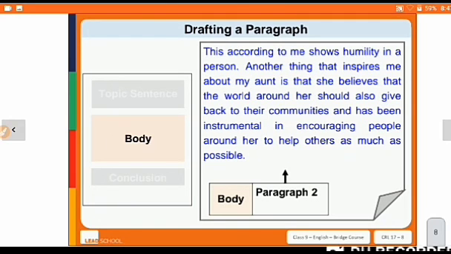This, according to me, shows humility in a person. Another thing that inspires me about my aunt is that she believes that the world around her should also give back to their communities and is instrumental in encouraging people around her to help others as much as possible. So that particular action inspires me.